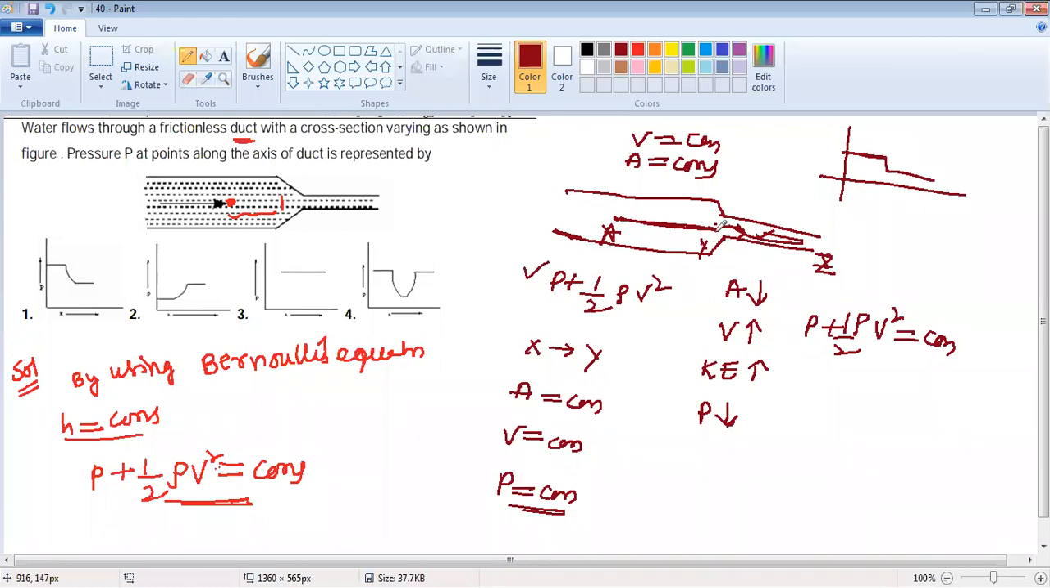Just look at x to y: let us take this as x and this as y. From x to y the pressure is constant. After that, entering into z, the pressure decreases, because speed increases, pressure decreases. Then by using Bernoulli's equation, which one is the right answer? The first one is the right answer as per the condition in the question.